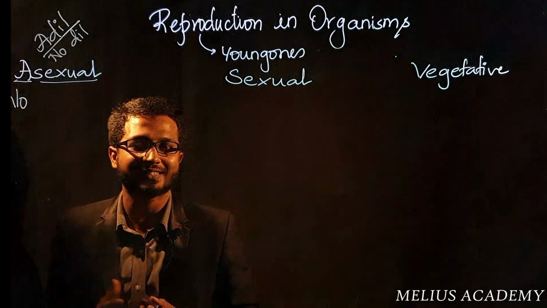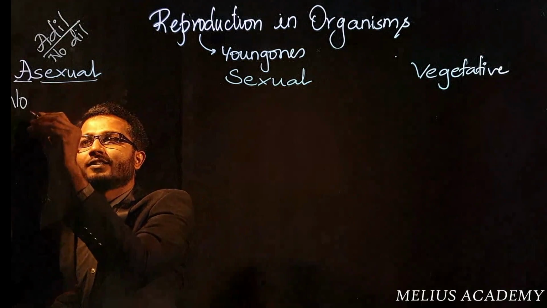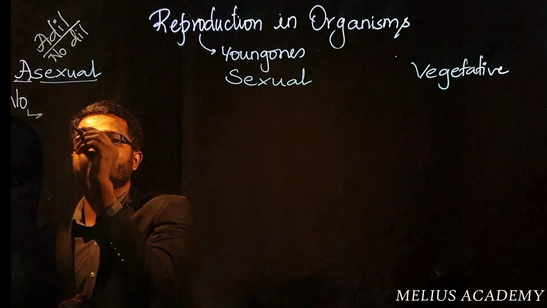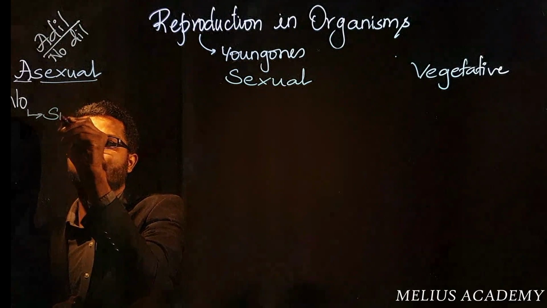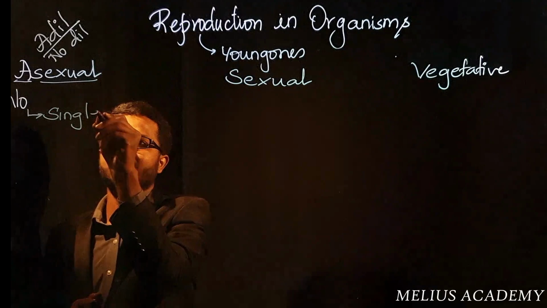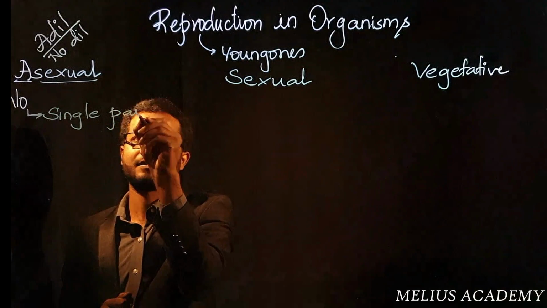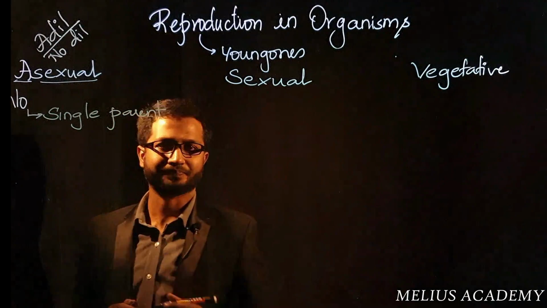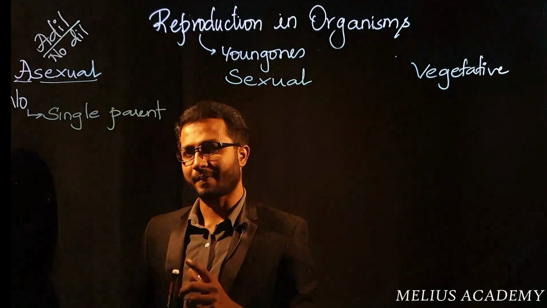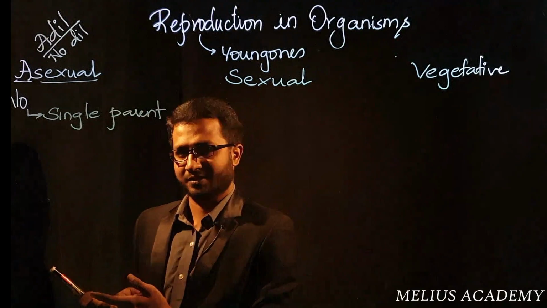Then what exactly is happening? This is a biological process where only a single parent is involved. The first point to remember is that it is a single parental process. Only one parent will give birth to young ones.